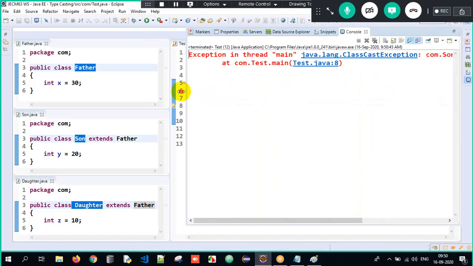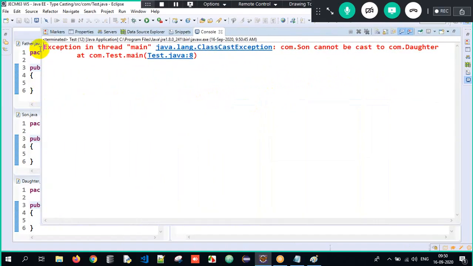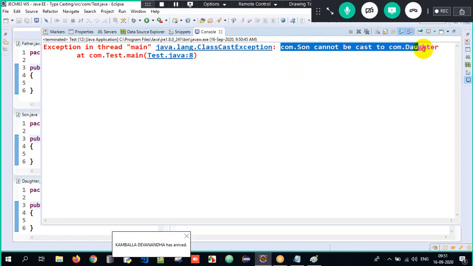See, exception in thread main, meaning the exception has occurred in the main method. And what is the exception? ClassCastException. And why is it occurring? Son cannot be cast to daughter. It's telling me, hey, you are upcasting a son object, but you are downcasting it to a daughter object. How is it possible here? It's not possible. It's scolding me nicely.